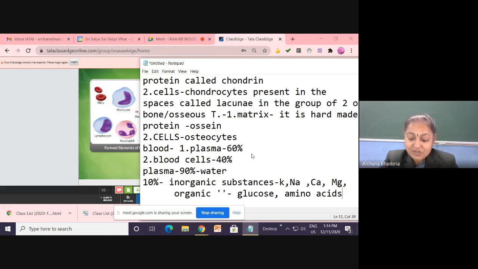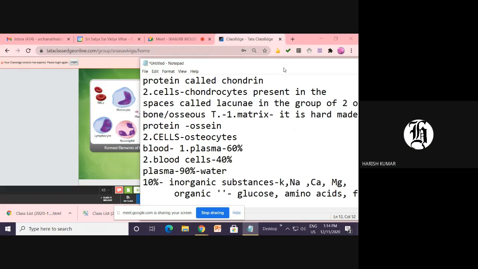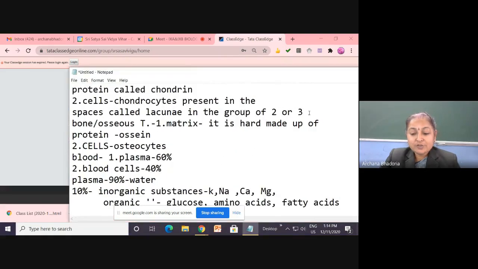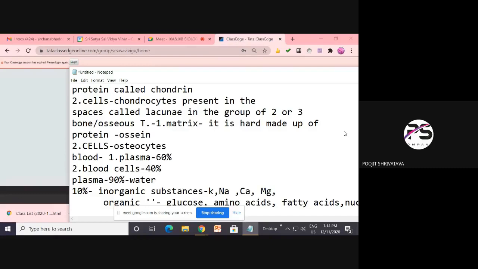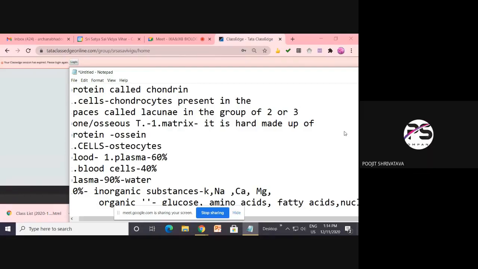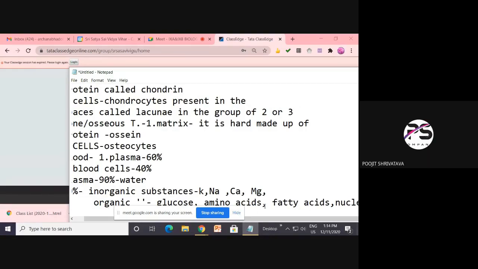So where does everything reach? Plasma. It reaches the plasma. So remember, generally fatty acids and glycerol are transported by the lymph. So some amount will be present. So glucose, amino acids. Then what else we said? Nucleosides, nucleotides, enzymes, and hormones.